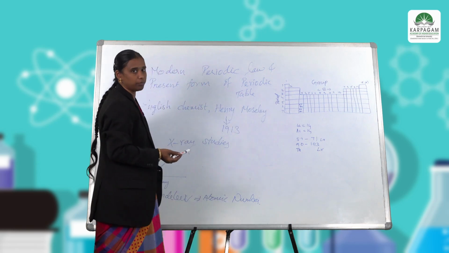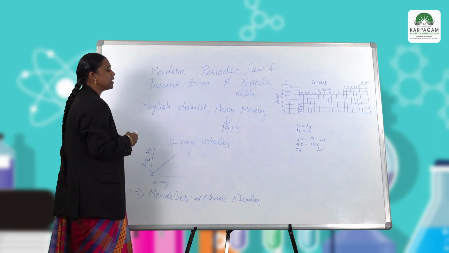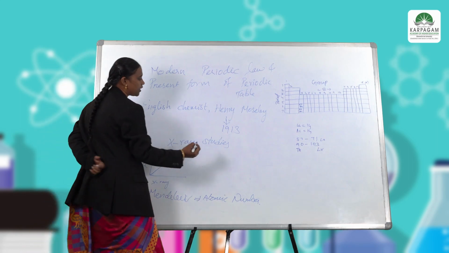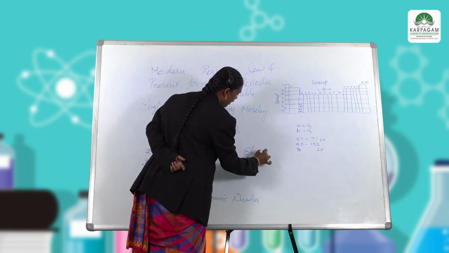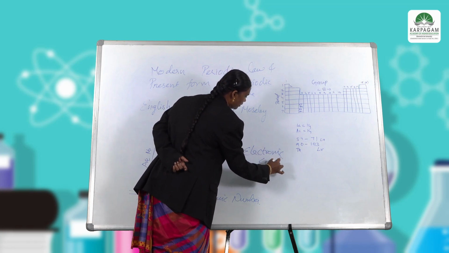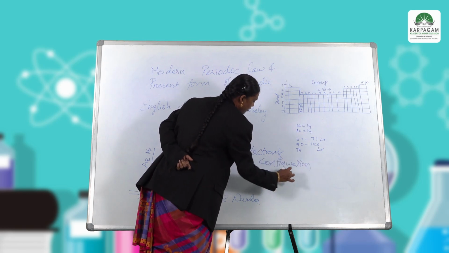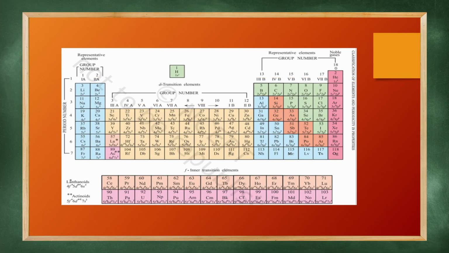In this modern periodic table, it easily clarifies the electronic configuration and valence electrons.